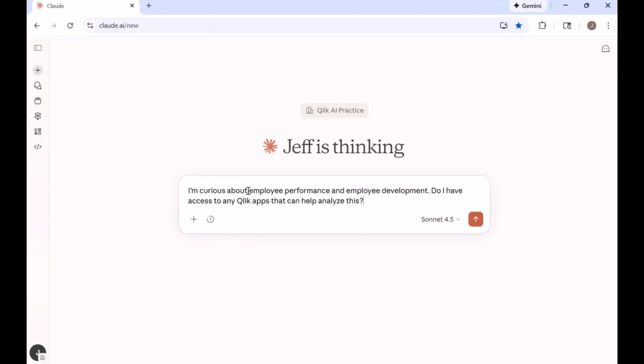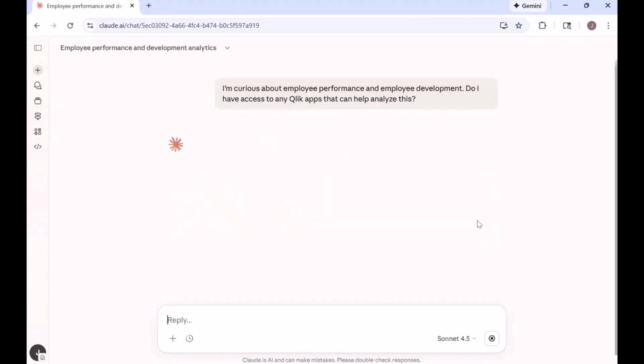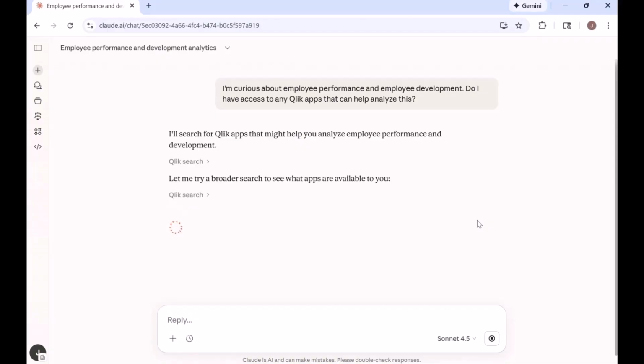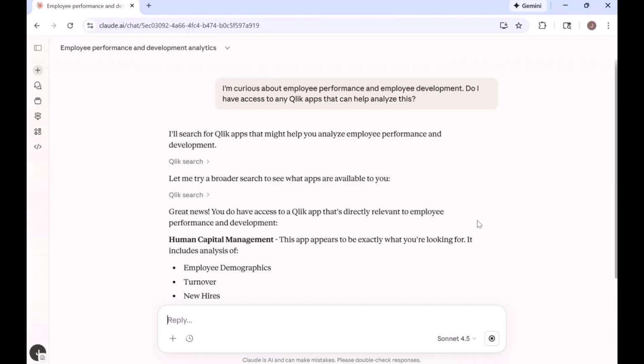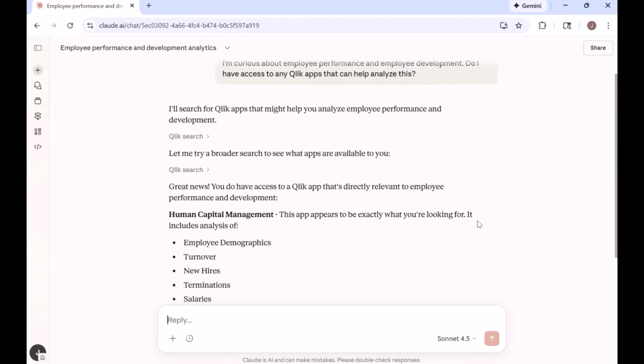Let's start asking questions. I'm curious about employee performance and employee development. Do I have access to any Qlik apps that can help analyze this? We can see that Claude connects to Qlik and starts to search for apps that can answer my question. What's nice here is that it is also governed by Qlik security, so it will only return apps that I specifically have access to. And it has found a human capital management app that is exactly what I'm looking for.